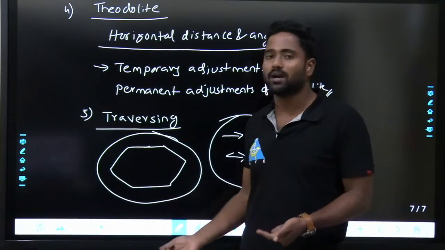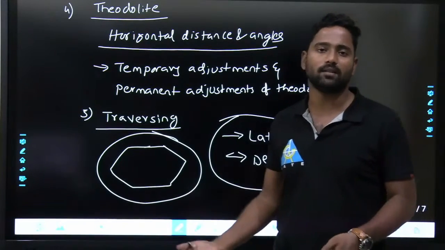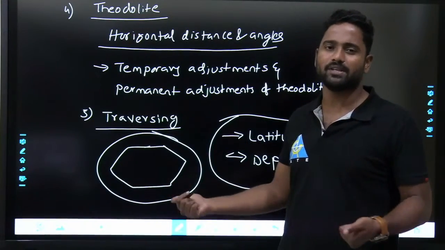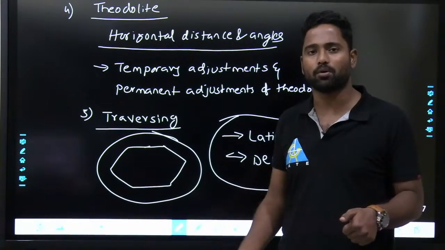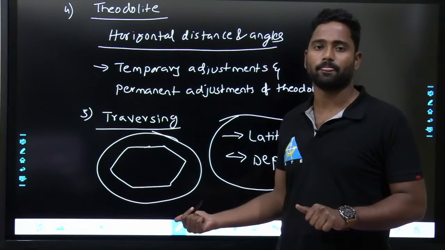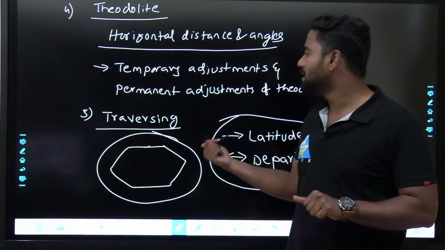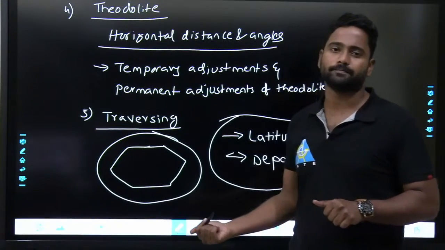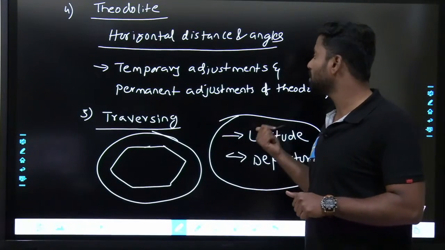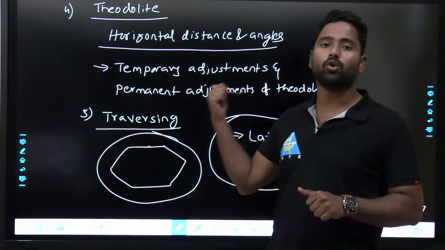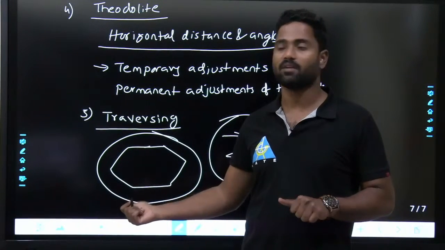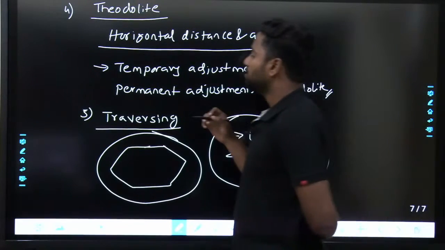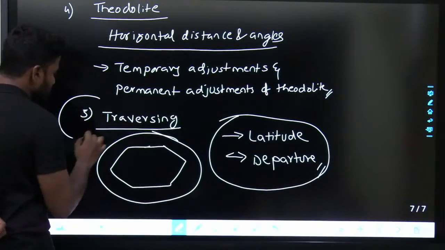So the Bowditch method and the transit method are different methods of reducing the error in the traverse, along with resection and different types of traversing. In resection, there are the 3-point problem and the 2-point problem, all those things. Fine. Intersection methods, everything will be discussed in traversing. Traversing plays an important role in the whole of surveying, so more importance will be given to this.